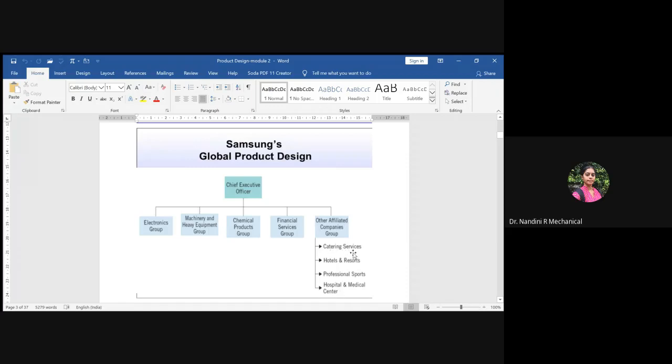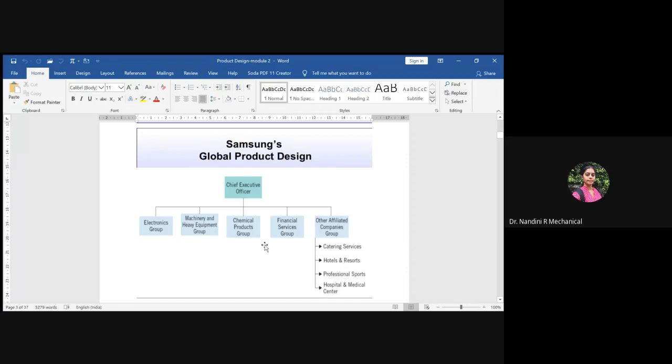Suppose catering service. When the people work from morning to evening, they need some food facilities. So by default, they should have a catering service. Actually, they will give the catering services to some outside people. So they outsource some catering service. All these related will be in a specific group. Hotels and resorts if they need.